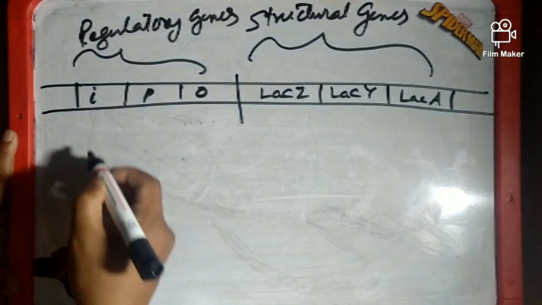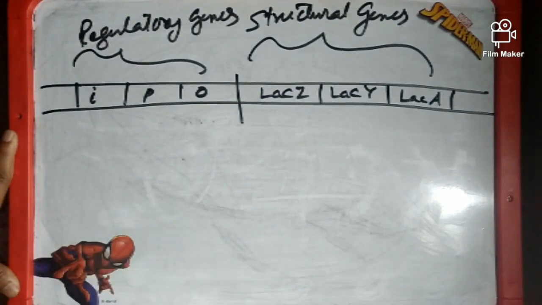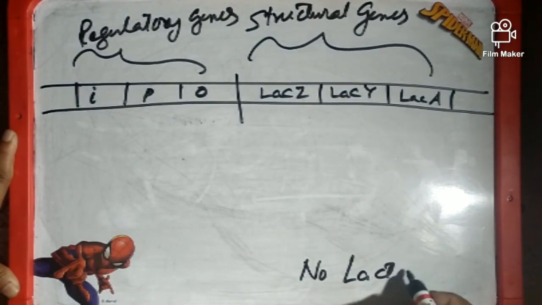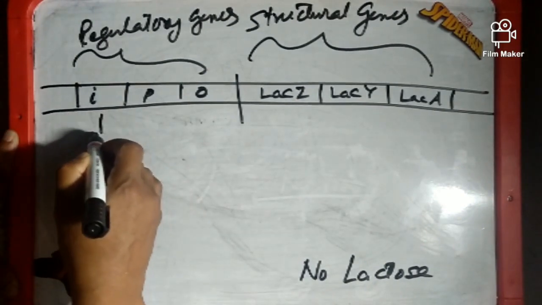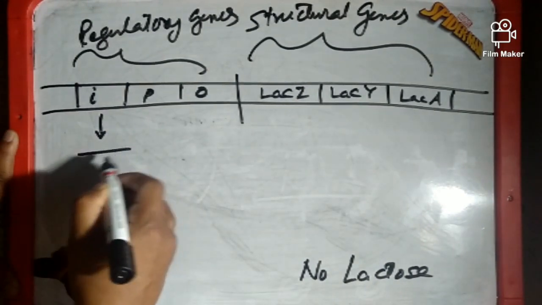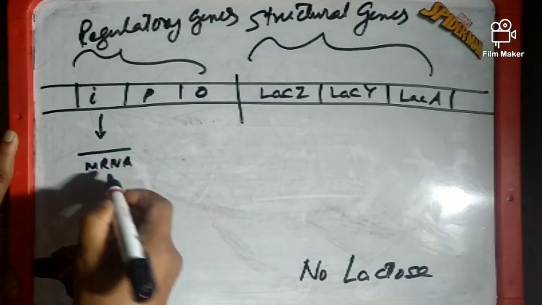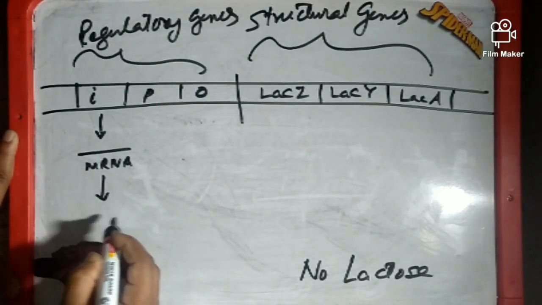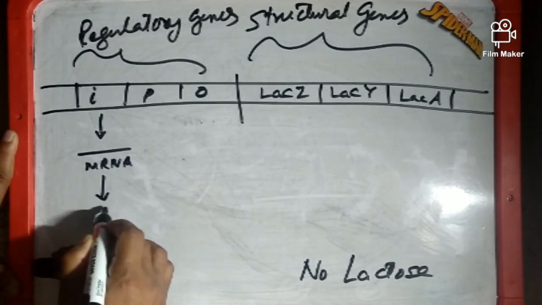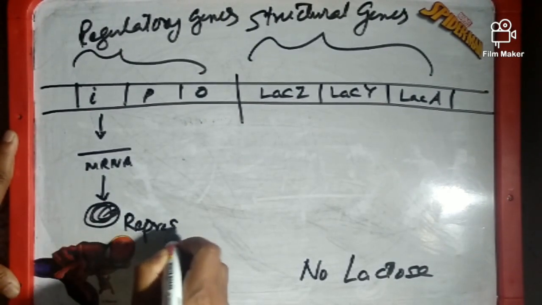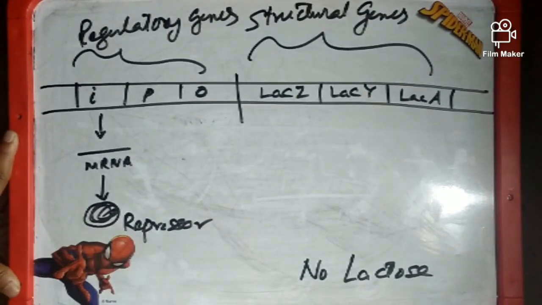So what happens when there is no lactose? When there is no lactose in the cell, this inducer forms mRNA first, and this mRNA is then translated into a protein which is called repressor.